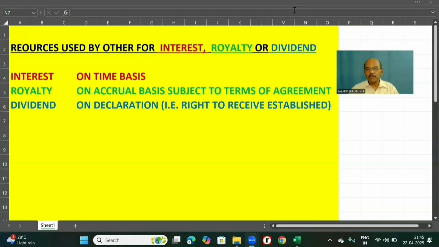So, irrespective of actual receipt, royalty is accounted on accrual basis. Generally, royalty is on accrual basis.